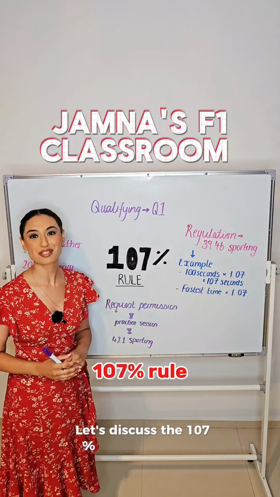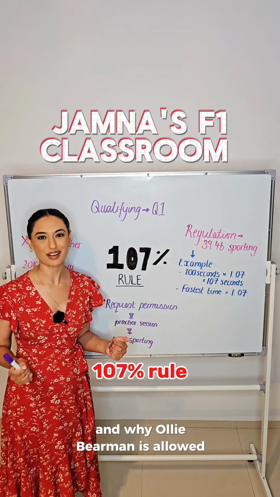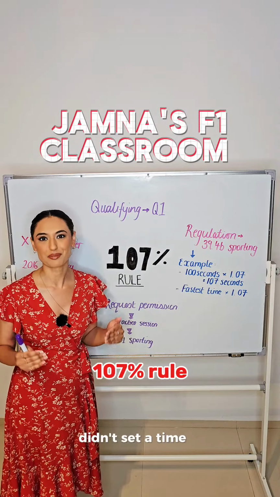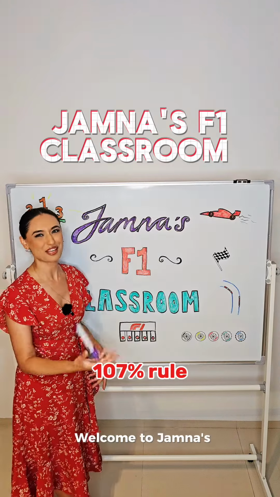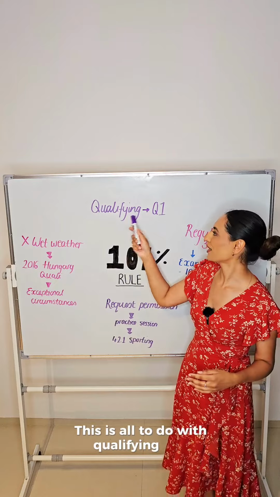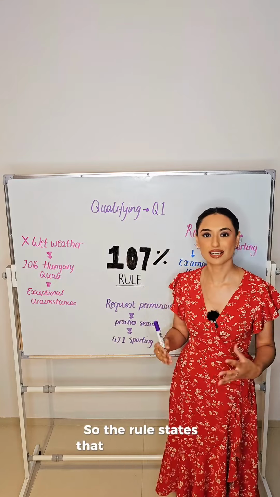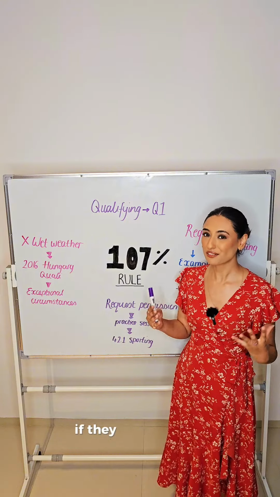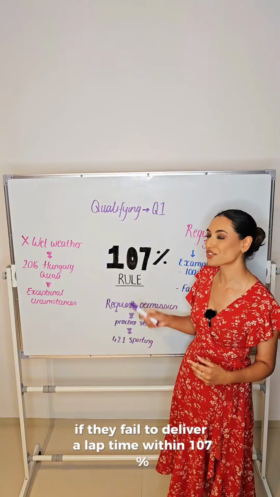Discuss the 107% rule in Formula One and why Ollie Bearman is allowed to race even though he didn't set a time in qualifying. Welcome to Jamna's F1 classroom. This is all to do with qualifying and particularly Q1. So the rule states that a driver will be unclassified if they fail to deliver a lap time within 107%